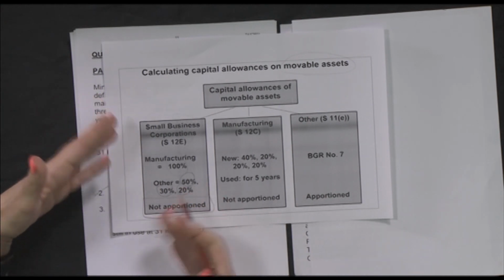So we're not looking at how many months this thing was in use or whatever. You write it off in full straight away. So even if that asset is bought on the second last day of the year of assessment, there's no apportionment. You can claim the full 100% for manufacturing machines, manufacturing assets, and then the other 50, 30, 20 for other assets.